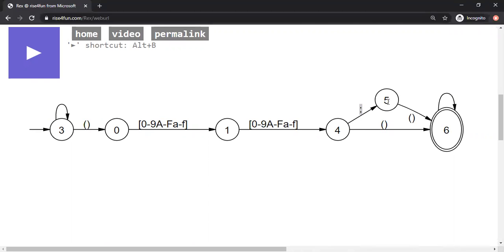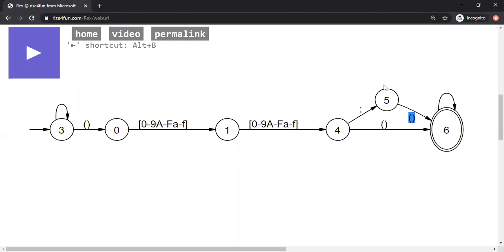And then again we go to state 5 and we take an empty transition, epsilon transition, to state number 6, which is double circled to denote it is a final state. And there is a loop there. That means it will also accept anything after that, right?